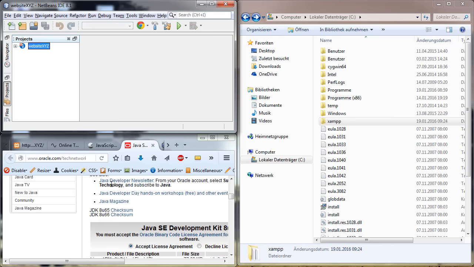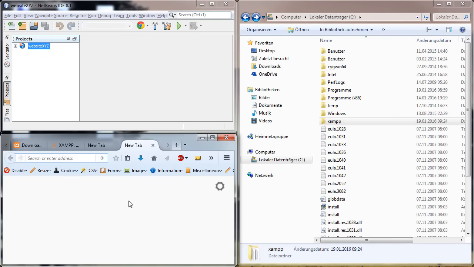And then concerning our browser, let's go into a new tab. So that's our browser window. That's our window in which we write the code. That's the browser that reads the code. And here we have the web server that can hand out the code. It has the code and can hand it out. And we installed it right at the root of the computer at C.